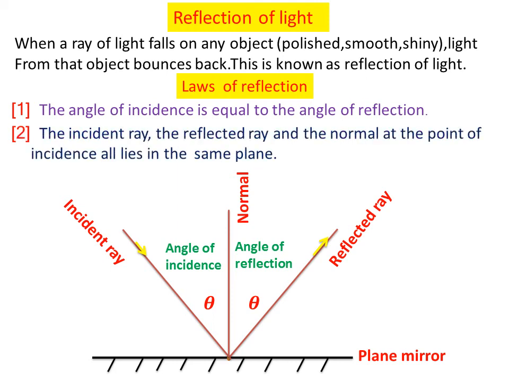And the second law of reflection is that the incident ray, the reflected ray, and the normal at the point of incidence all lie in the same plane. You can say the incident ray, normal, and reflected ray lie in the same plane in the phenomenon of reflection of light. So these are our laws of reflection, and this is the definition of reflection of light.